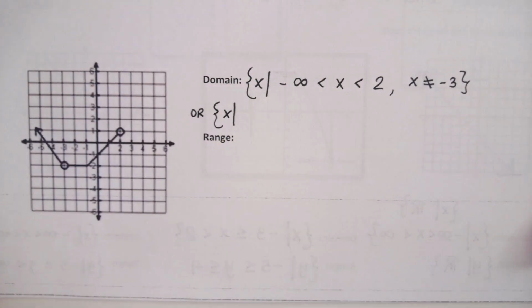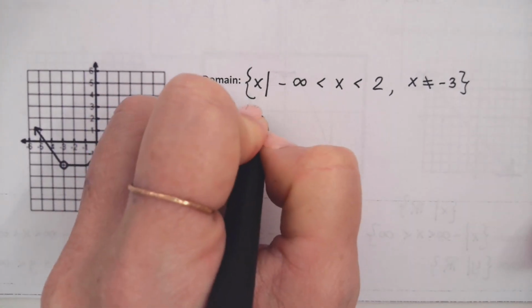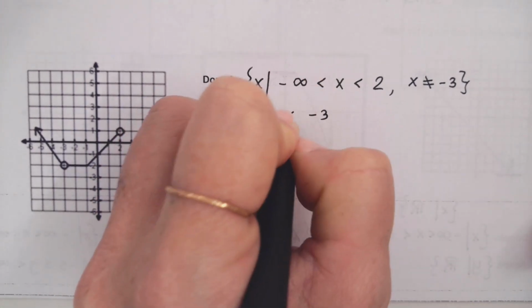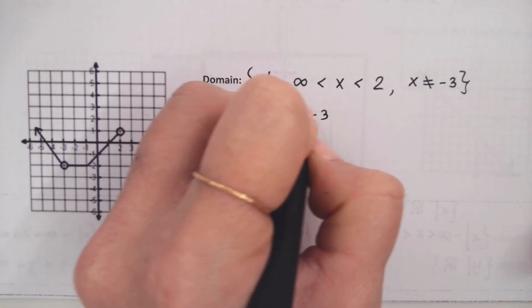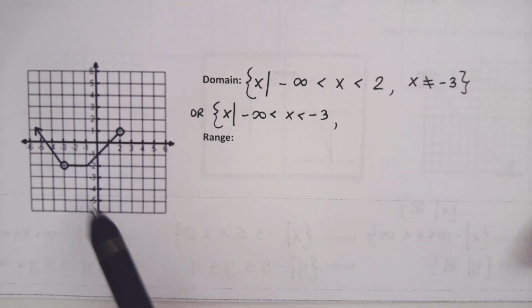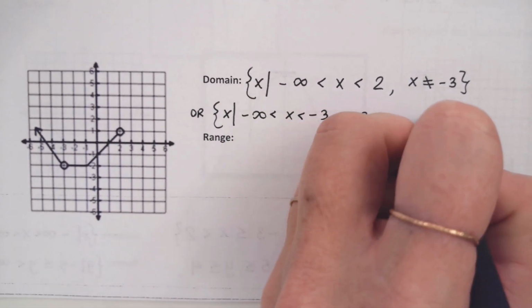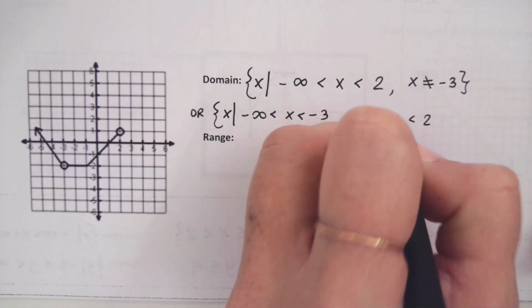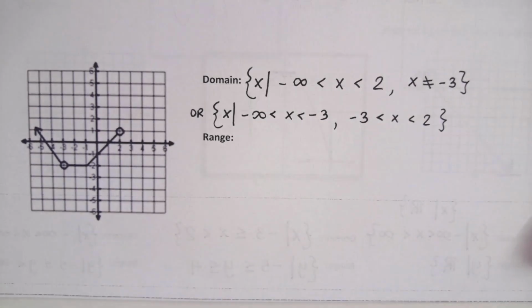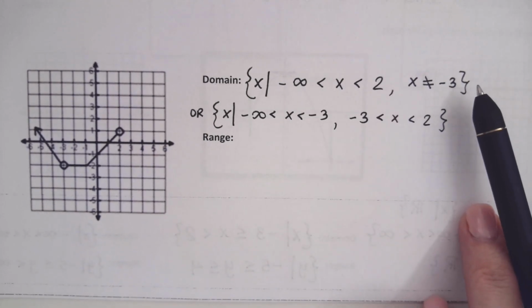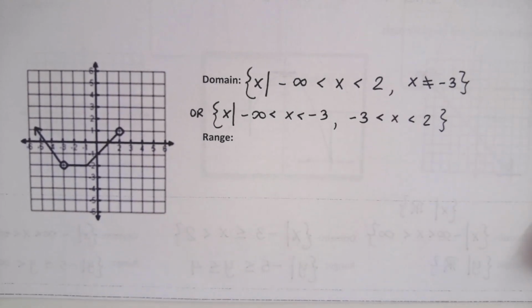So we'll say negative infinity to negative 3, we'll put an x, then a little comma, and then the second one, negative 3 to 2. It counts both of them separately and skips over that negative 3. Both are perfectly acceptable. One is just less numbers to write, so there's nothing wrong with that one. I like that one better.